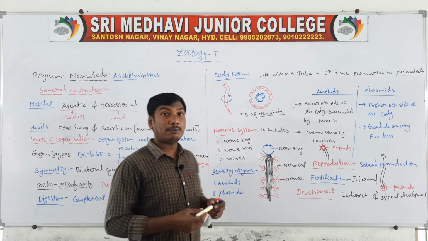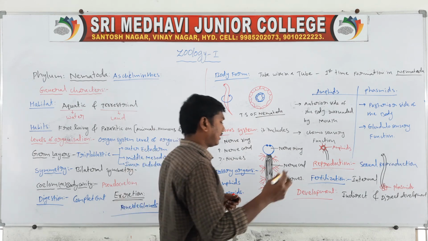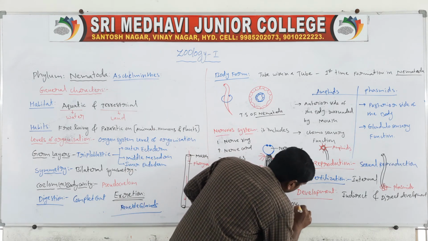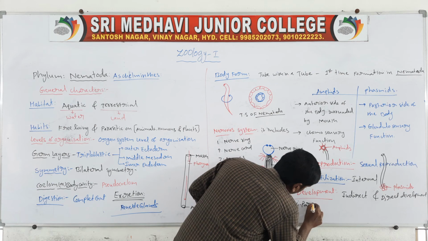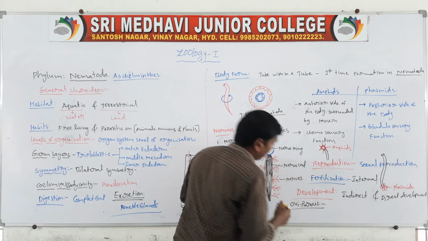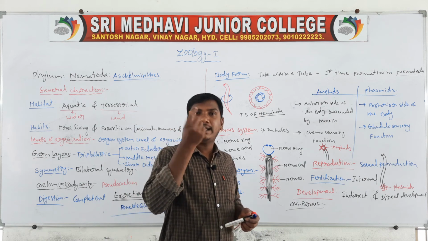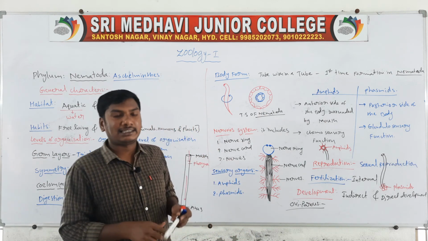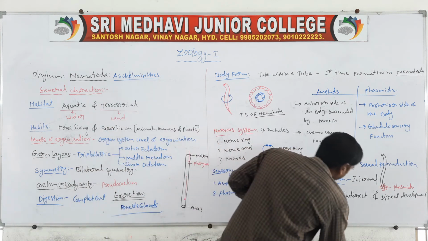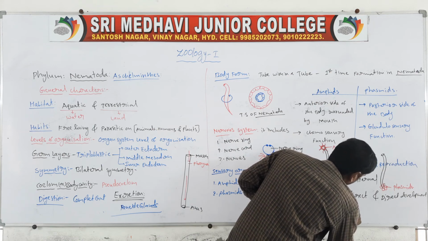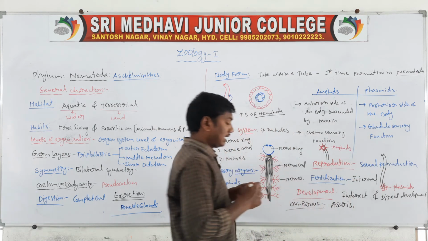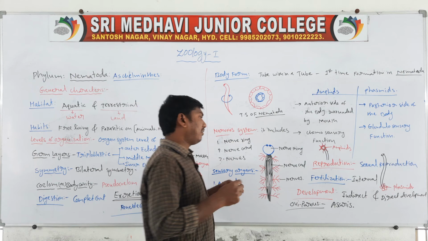Next one, some of the animals are oviparous. Oviparous means they lay eggs; O means egg. Example, Ascaris. Some of the animals are ovoviviparous.